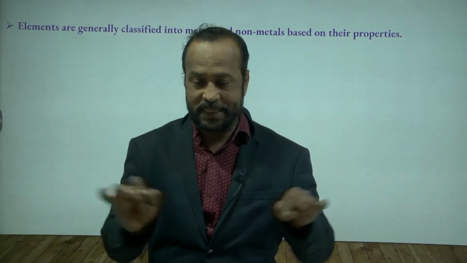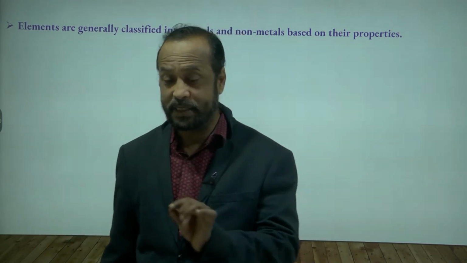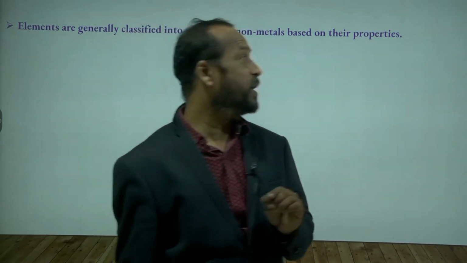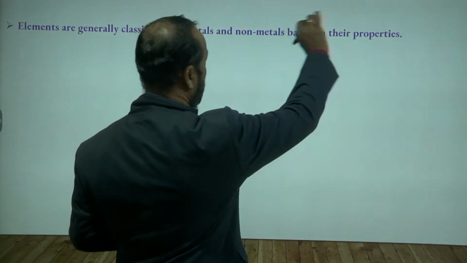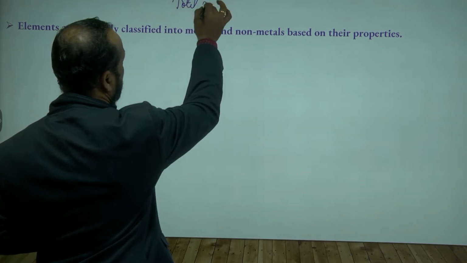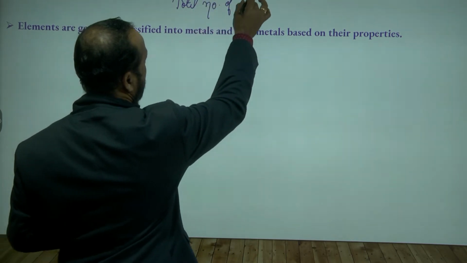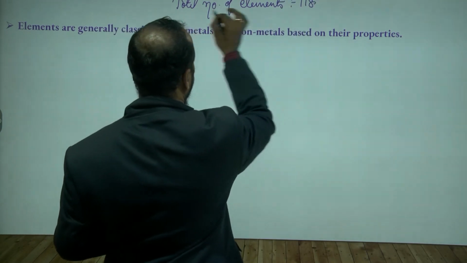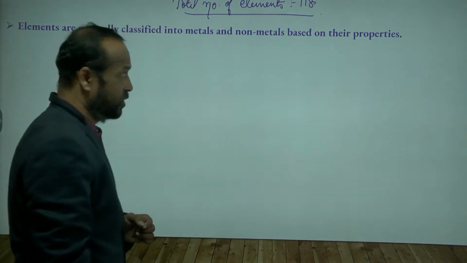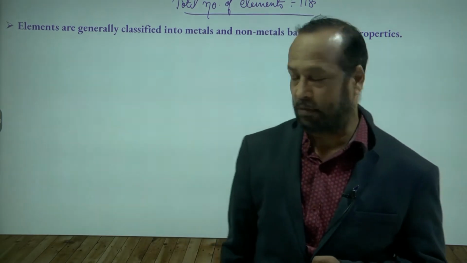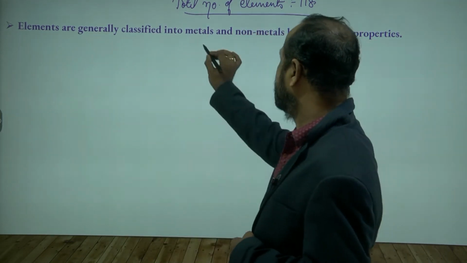That periodic table consists of a total of 118 elements. Already we discussed elements, molecules and compounds, no? So in total we have 118 elements, and these elements are classified into types called metals and non-metals.